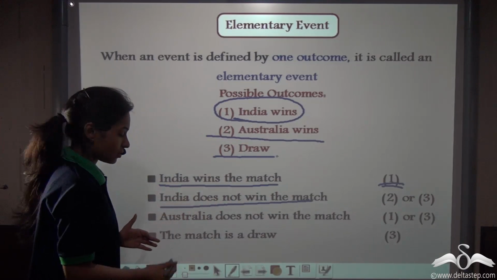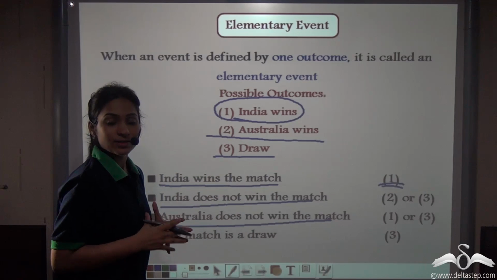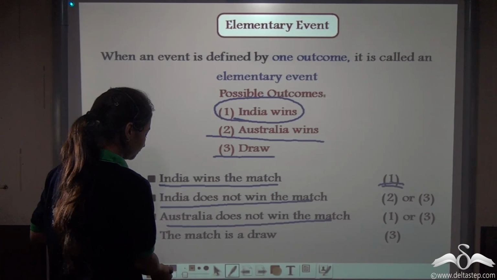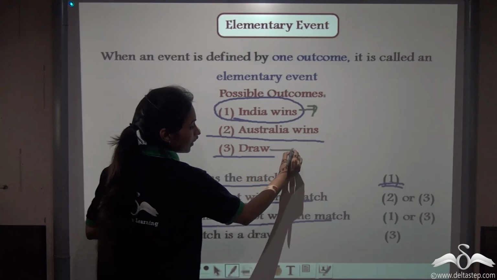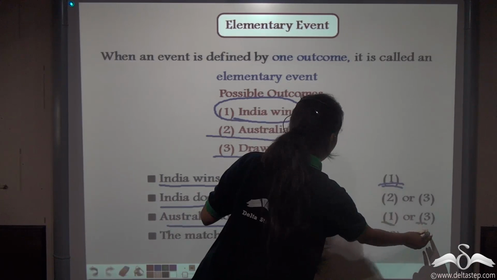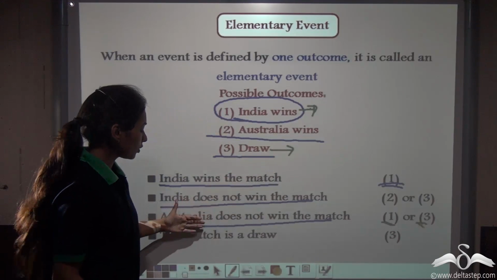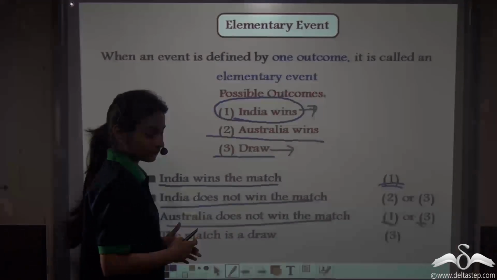Now let's see the third event. Australia does not win the match. When will this event take place? Either India can win or it can be a draw match. So either number 1 or number 3. So again, to describe this event, we are taking two outcomes, number 1 and number 3.